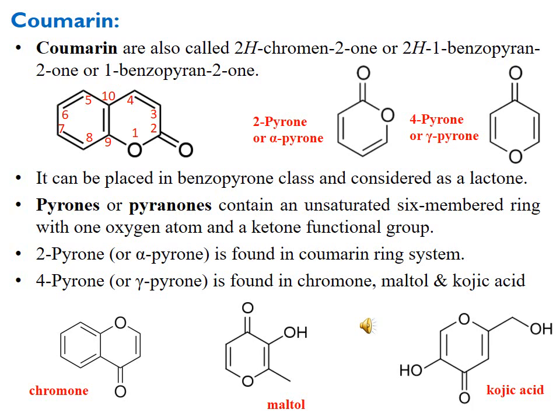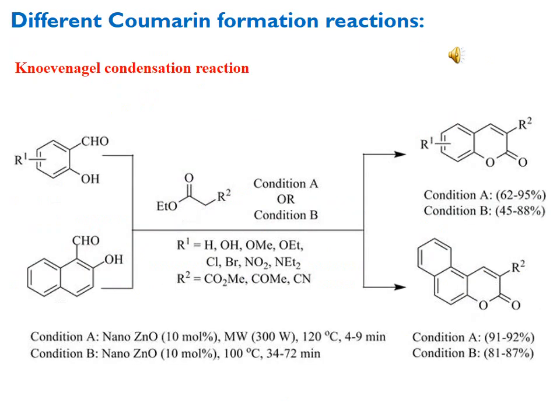2-pyrone or alpha pyrone is found in coumarin molecules, and 4-pyrone or gamma pyrone is found in chromone, maltol and kojic acid like molecules. Here you can see the structures of chromone, maltol and also kojic acid. The structures are given for better understanding. Here are some different reactions which are used for coumarin formation, in addition to the Kostanecki reaction.